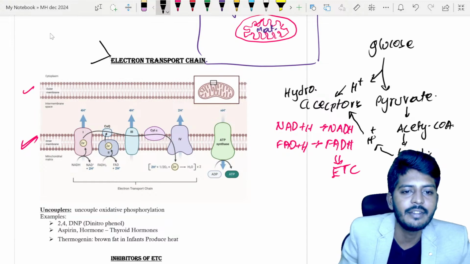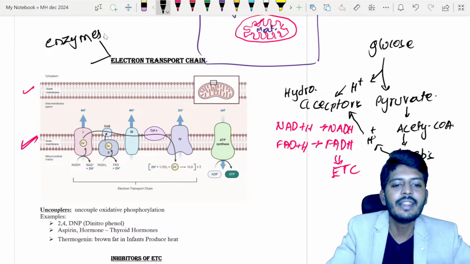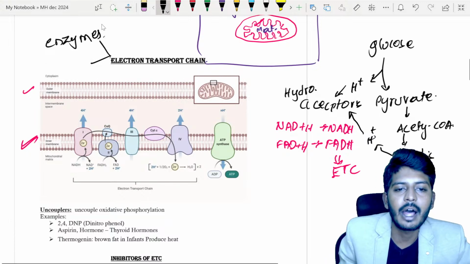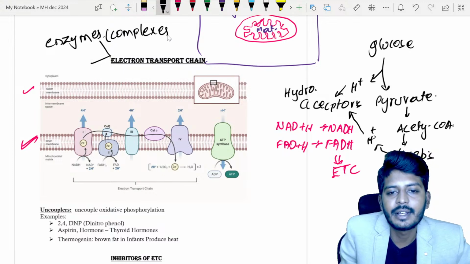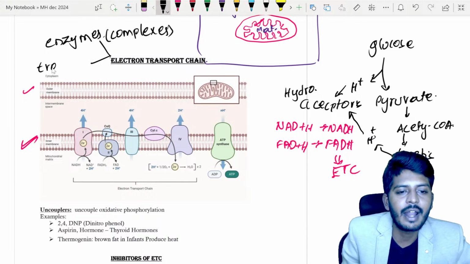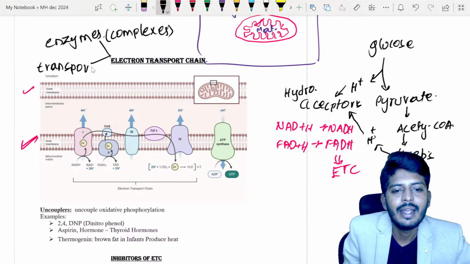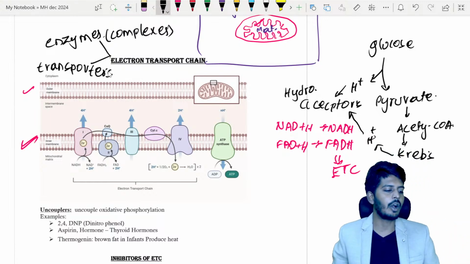One of them is enzymes, which are called complexes. Then there is something called transporters. So we have transporters and complexes.